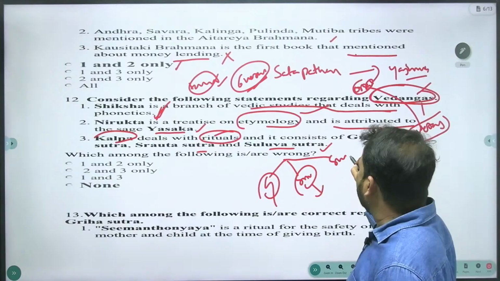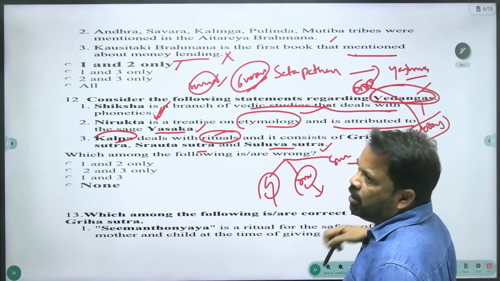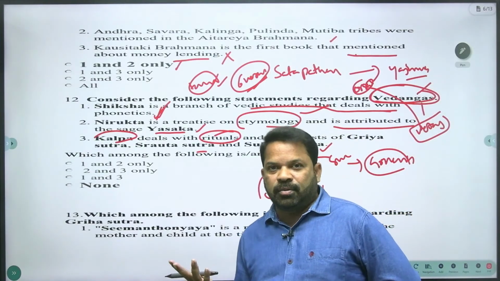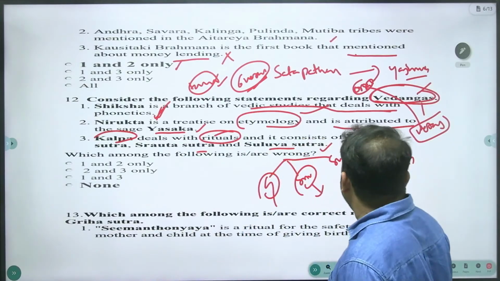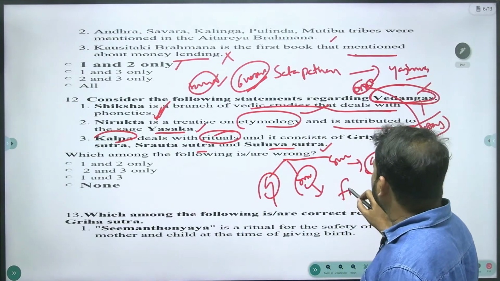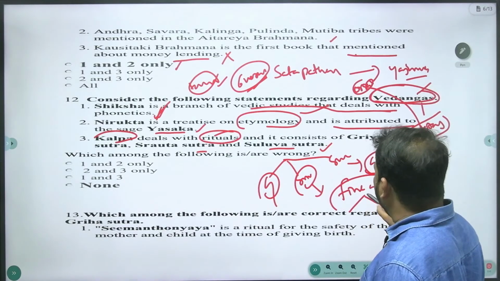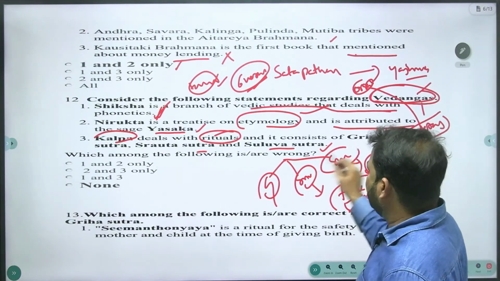And Sulva Sutra deals with geometry, particularly for the fire altars. When kings perform the rituals, they need fire altars, and the size, shape, dimension and angle of the fire altars were dealt with by the Sulva Sutra.